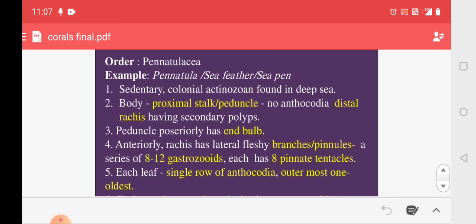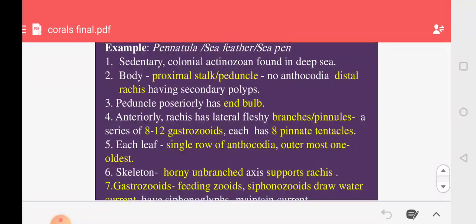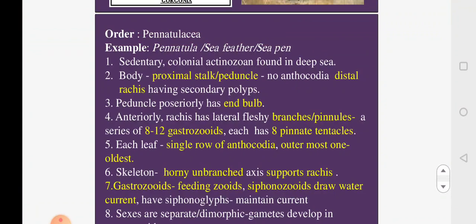Now, if you look at the colony, the peduncle has a bulb-like structure. It is called the end bulb, with which it is attached to the substratum. Anteriorly, there is the rachis, and this rachis will give out lateral fleshy branches.